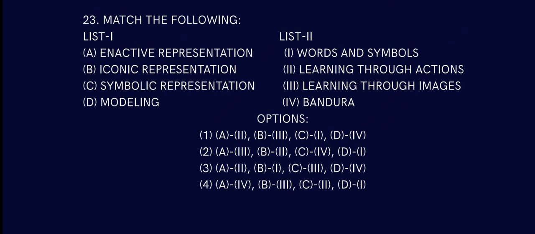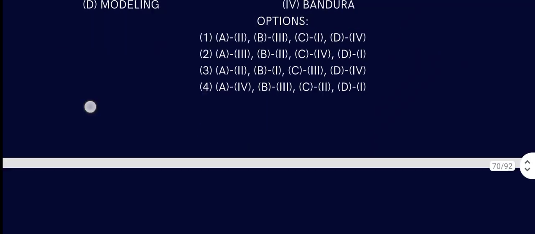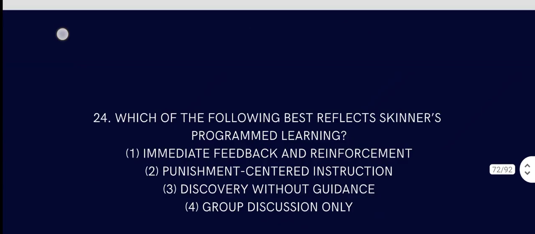Match the following. Question number 23. Enactive representation is what? Learning through actions, right? So A is 2. Iconic is learning through images, so B is 3. Symbolic is words and symbols, and modeling is Bandura. So the answer is A is 2, and iconic is image, that is B is 3. So the answer is 1. Yes, the answer is 1.